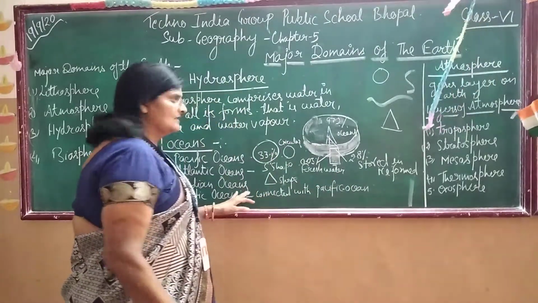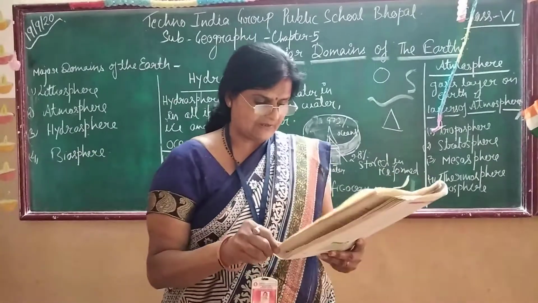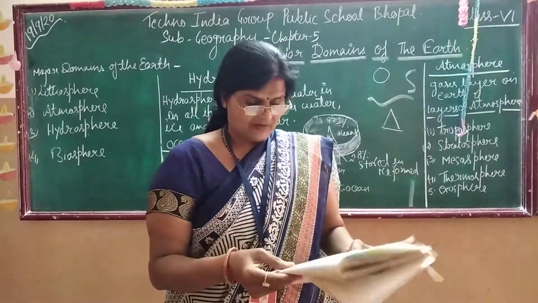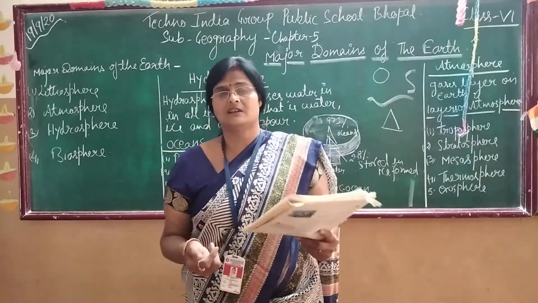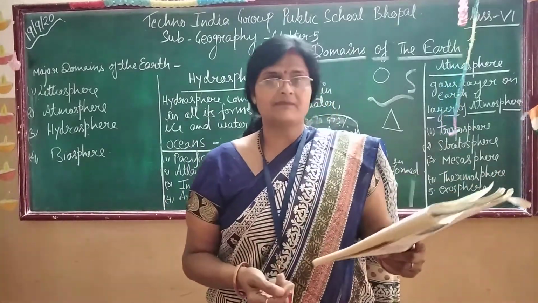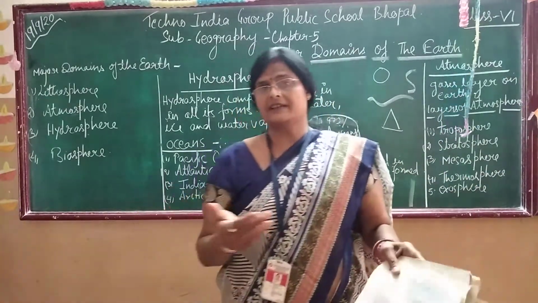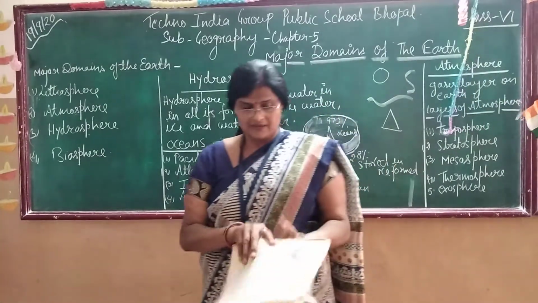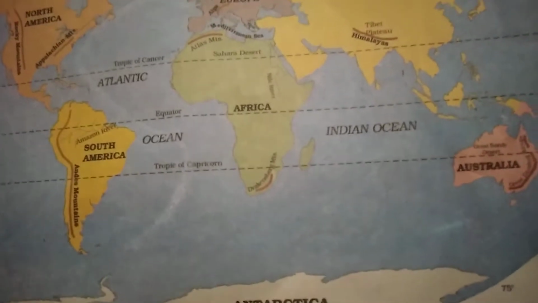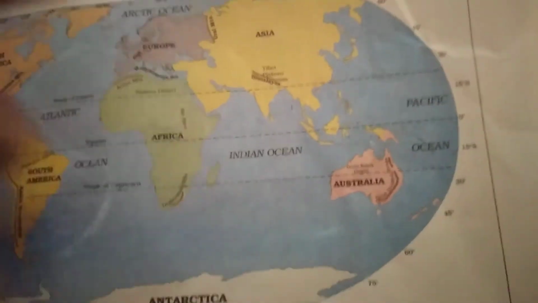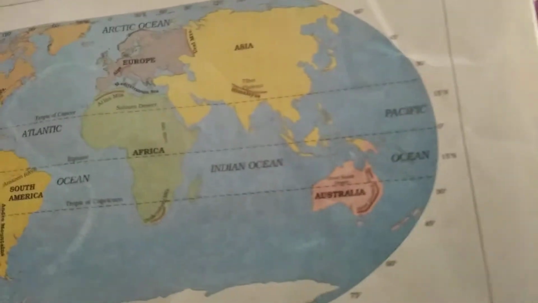Now, I will explain to you about oceans. Oceans are the major part of the hydrosphere, and all oceans are interconnected with each other. You can see in this picture, I am showing you. These are the oceans you can see here: Pacific Ocean, Atlantic Ocean, Arctic Ocean, and the Indian Ocean. All these are interconnected with each other. सब एक दूसरे से जुड़े हुए हैं.